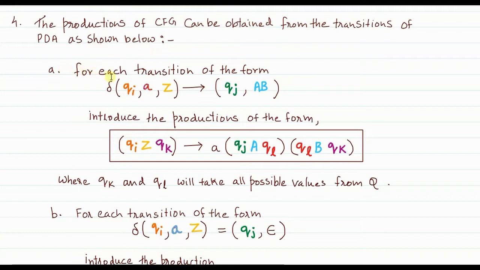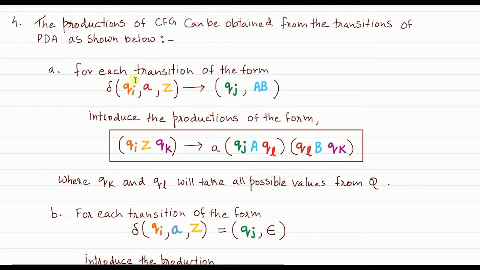First, consider this transition. It tells you the transition from state Qi on reading A as the input, and when Z is on top of the stack. Now here when I say Z, it need not be the token. This is basically a placeholder for the topmost element of the stack. Although I have written Z over here, it does not mean it will always be the token element. Z here is a placeholder for whatever the topmost element of the stack can be.